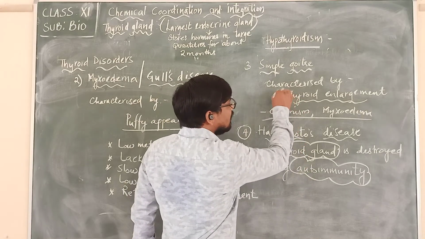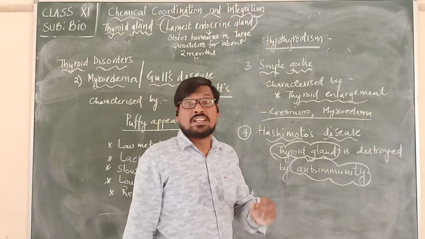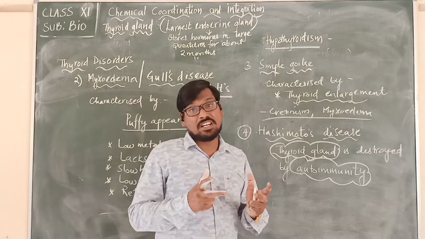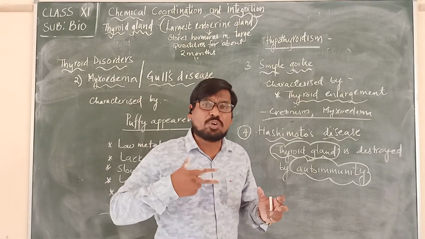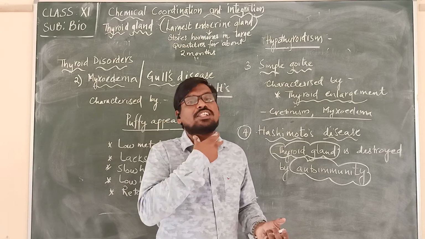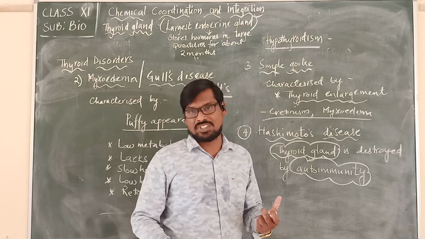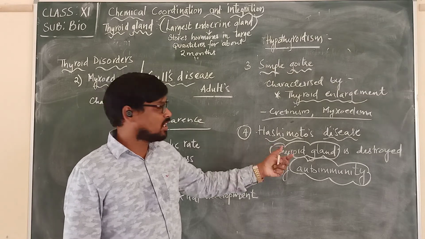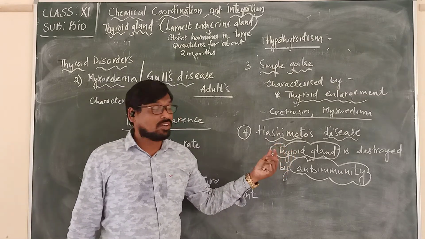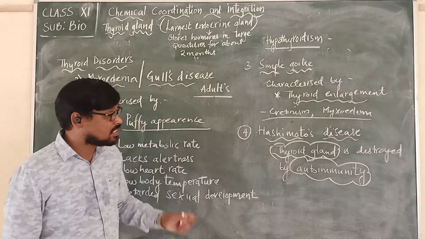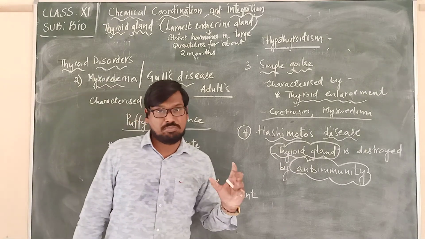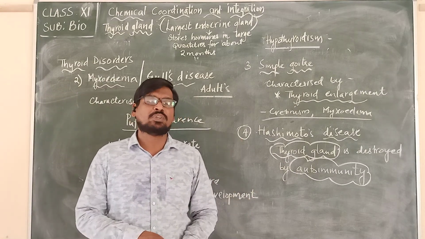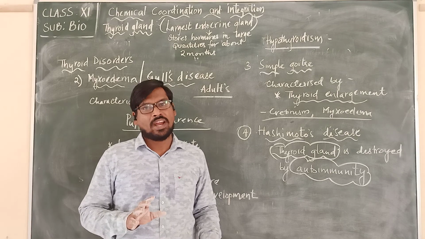Please remember here, thyroid enlargement means the follicle cells will be increasing in number so that they can produce more amount of thyroxine. That's why the thyroid gland will be increased, we say. So this is the third disease, and the last one, Hashimoto's disease, in which the thyroid gland is destroyed by autoimmunity. So these are the points we should keep in mind in this video and try to remember